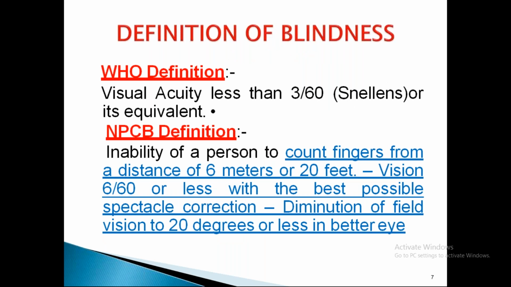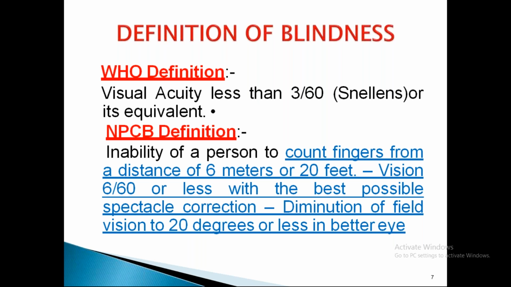There is another definition for blindness according to WHO and another definition by NPCB, that is the National Program for Control of Blindness. According to WHO, the World Health Organization, if the visual acuity is less than 3 by 60 on Snellen's chart, then we can say that the patient is blind, either partial or total. Less than 3 by 60 means at 3 feet distance.